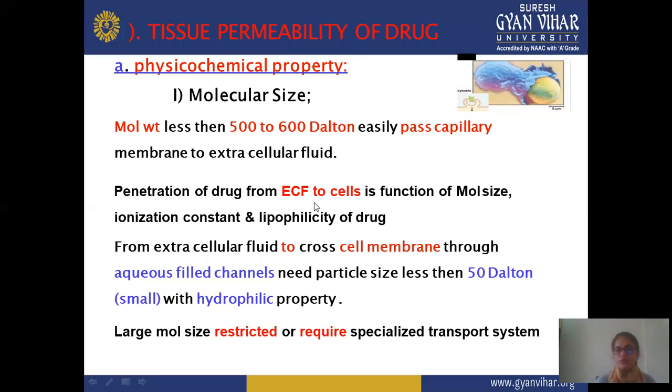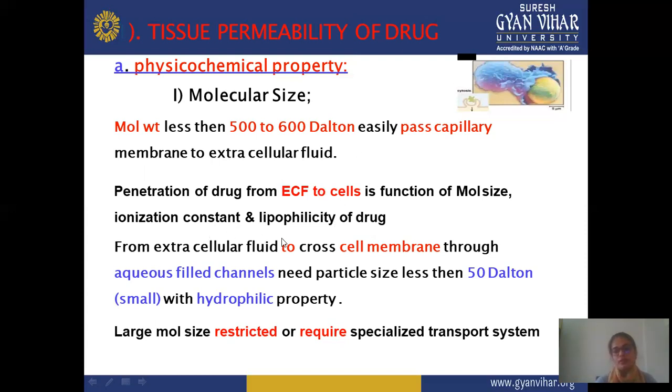the penetration of a drug to ECF and to cell function depends on molecular size, ionization constant, and lipophilicity of the drug. But these conditions mainly depend on the type of the drug or its molecular size. To reach the extracellular fluid, drugs with molecular weight up to 500 to 600 Dalton, ionization constant, and lipophilic drugs, or oil soluble drugs, cross the membrane easily.